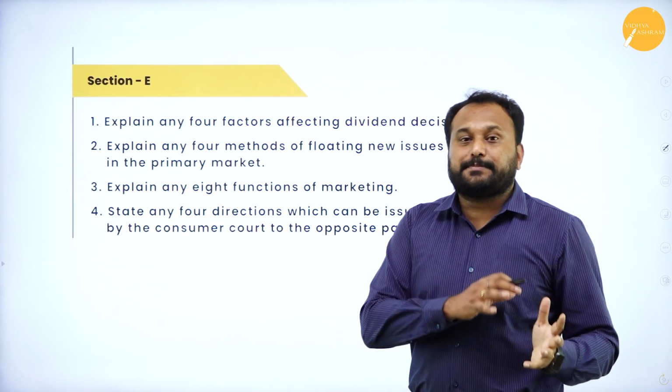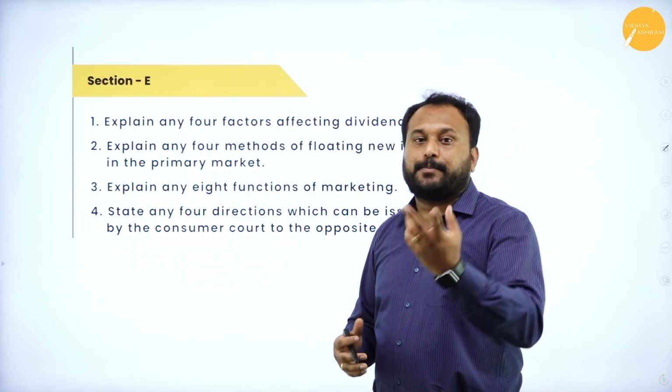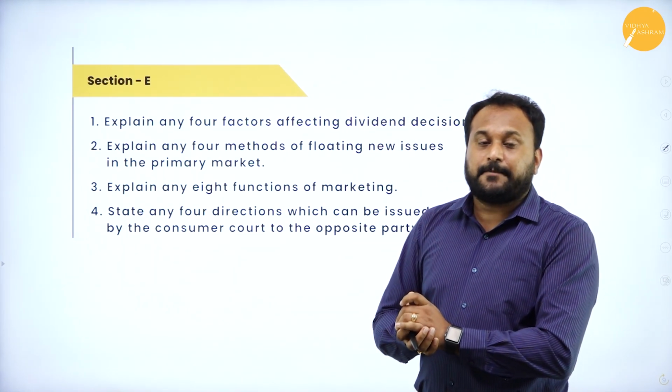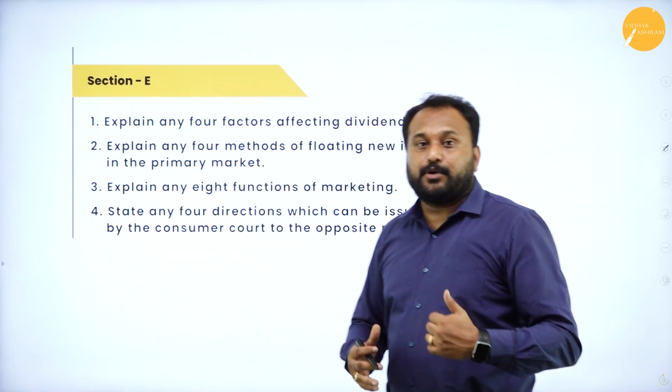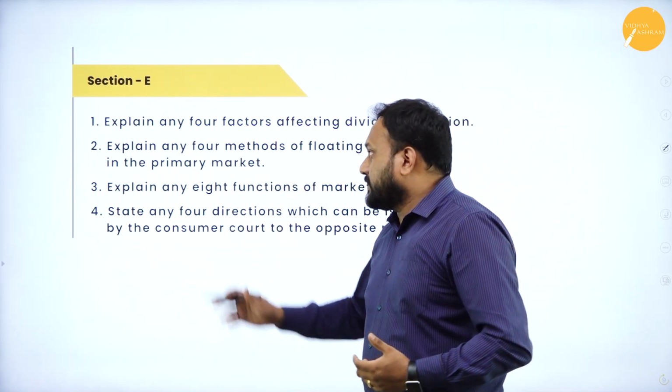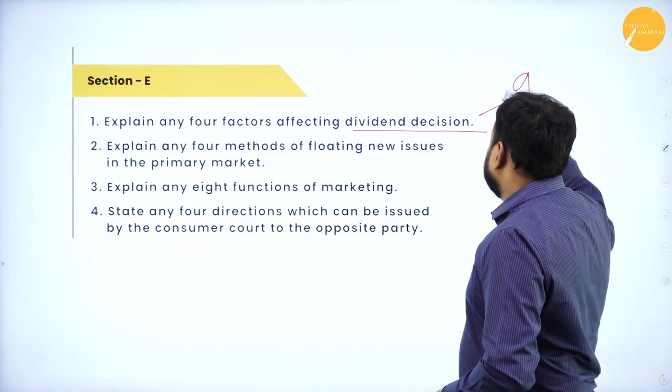That is why I always prefer that you read the first 6 chapters, and you will get 2 POQ questions. That is how you will get 10, that is, 5 into 2 is equal to 10. So here, what are the questions which will come in the POQ? From the 9th chapter, the POQ is: explain any 4 factors affecting dividend decision. This is from the 9th chapter.